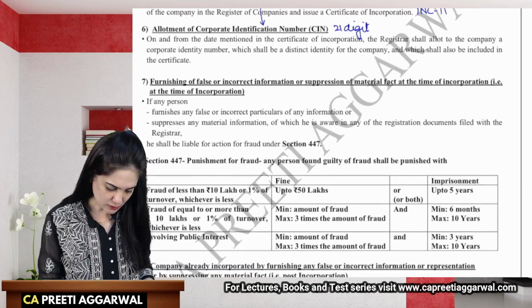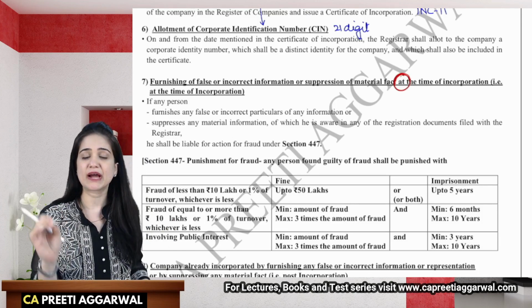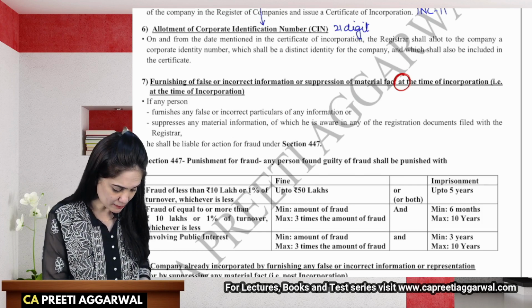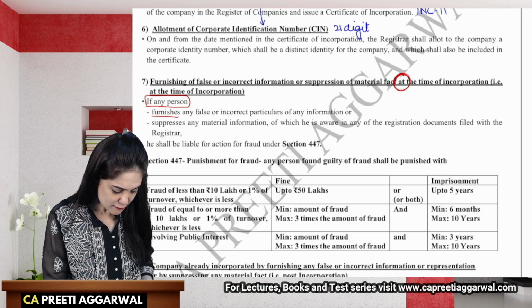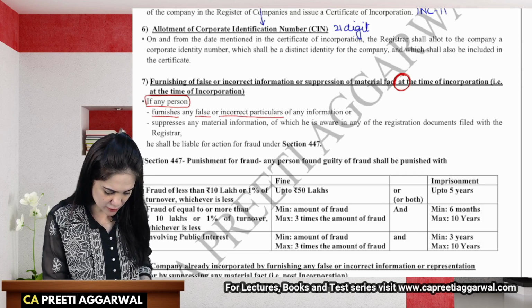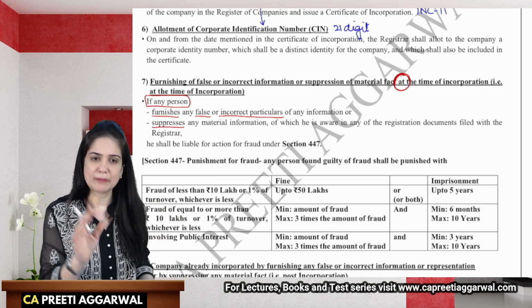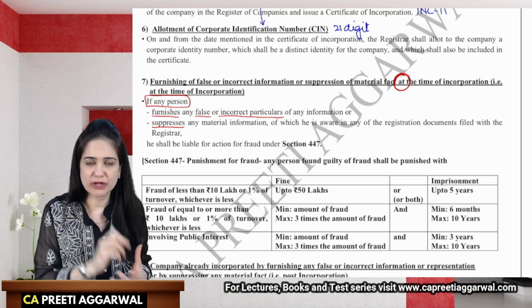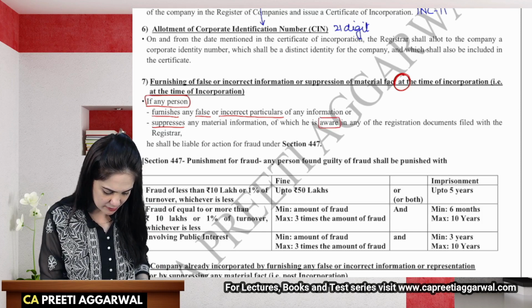What if we find out that at the time of incorporation, the company had furnished wrong, false, incorrect information? Then if any person, see here we cannot blame the directors or the promoters because the company is not incorporated. Then any person who furnishes, that is gives false or incorrect particulars of any information. So these are the keywords. If you are giving wrong information, if you are suppressing, now this is something which you have already studied in CA Foundation. You are suppressing, you are hiding the facts, or you are giving less facts. You are giving only the facts which are favorable to you, and you are aware of that, then in that case the person will be liable for action of fraud.